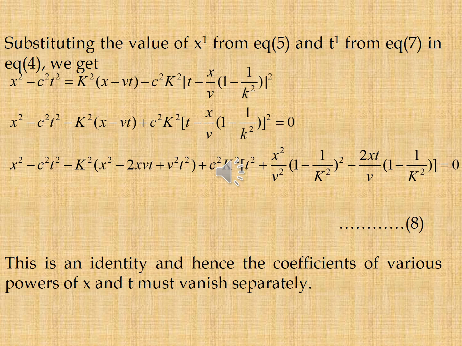That is equation 8. This is an identity and hence the coefficients of various powers of x and t must vanish separately.